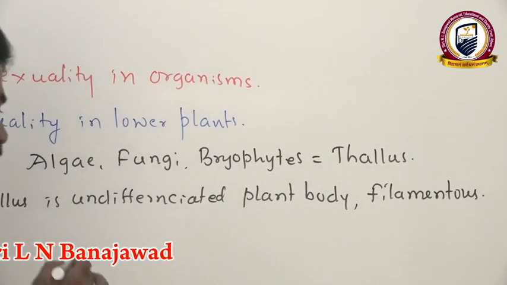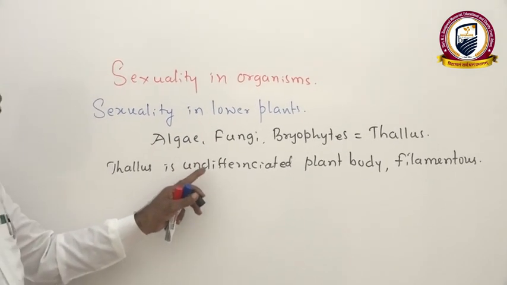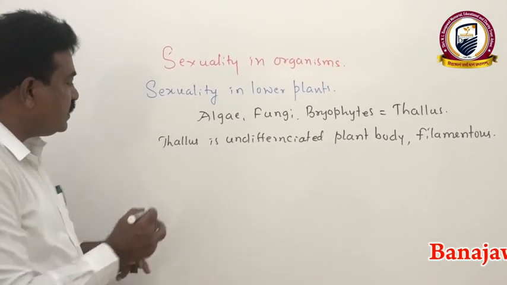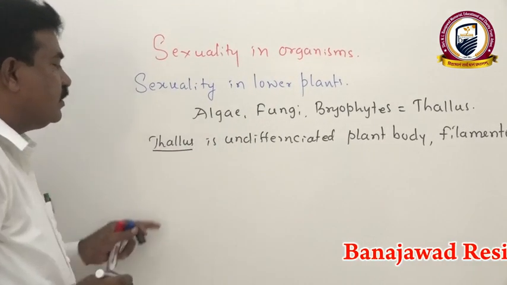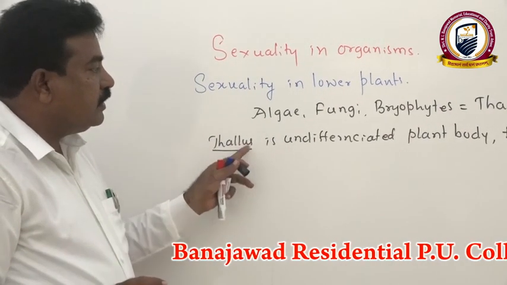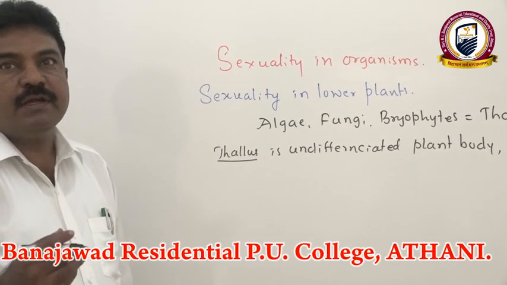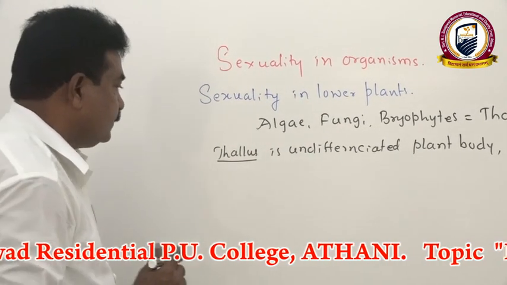Generally we may not differentiate it as either stem or root or leaf, but thallus does all functions. It does root function, absorbing water; like a stem, it gives mechanical support; like a leaf, it helps for photosynthesis.